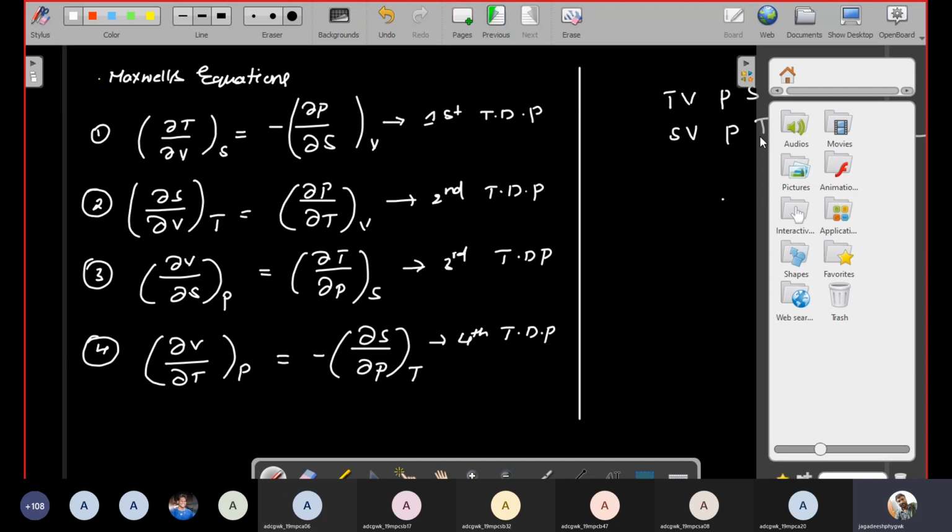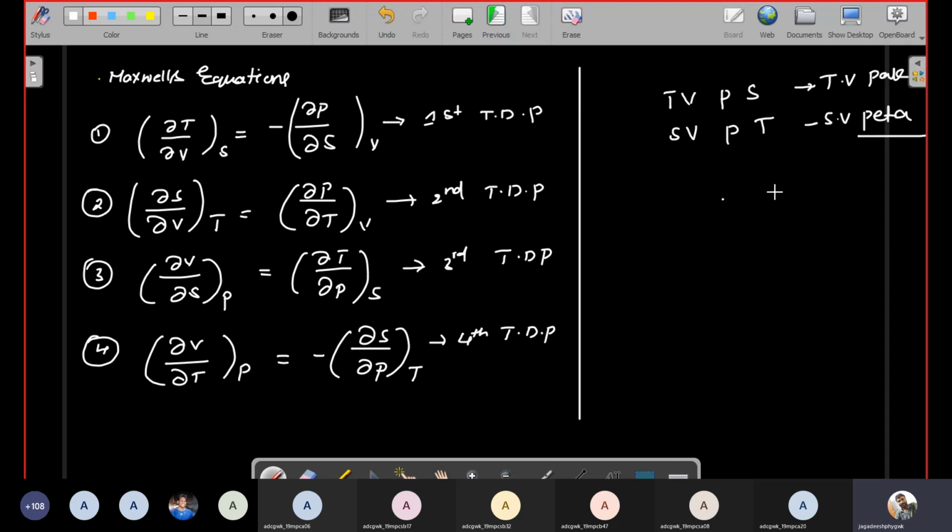TV Pakistan, SV Peta. Peta means it's a village. So simply just jumble this second equation. You have to write these two equations first of all. VS, just reverse, take the reverse of this equation, TP. This is just the reverse.